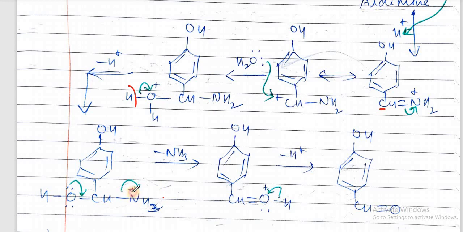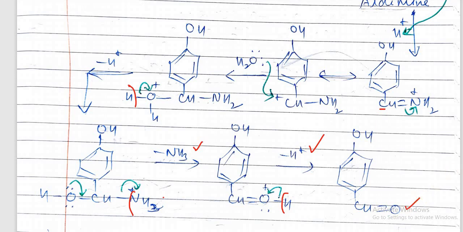Now this will be removed as ammonia, and taking these electrons, it will be a neutral ammonia, and now these electrons will compensate this carbon's electron deficiency by giving electrons, and this will have a positive charge on oxygen. So here it is a double bond, and this will have a positive charge. Now this hydrogen will release its electrons to neutralize this, and it is released, and here it is CH double bond O. So the CHO group is introduced at the para position.